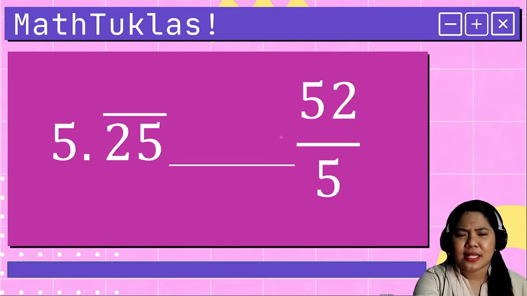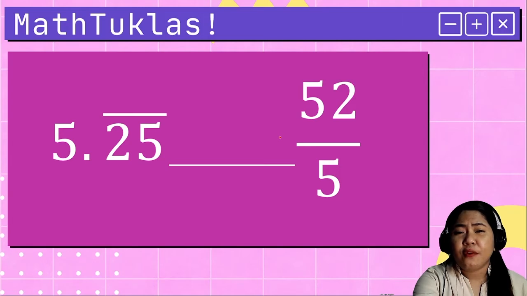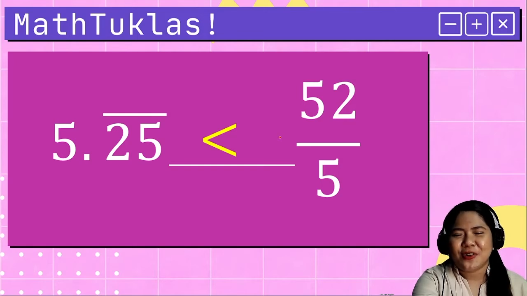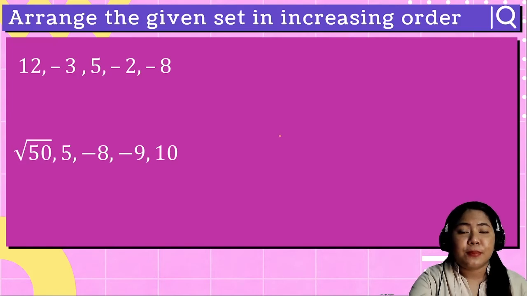And how about this? 5 seconds. 52/5 is more than 10 already. Therefore, it should be less than. So the one on the left is less than the real number on the right. Okay? Now, I can see that you are already familiar with how we compare real numbers, or how we determine which is bigger or which is smaller among the given set of real numbers.